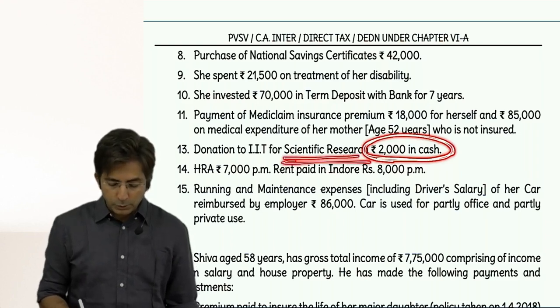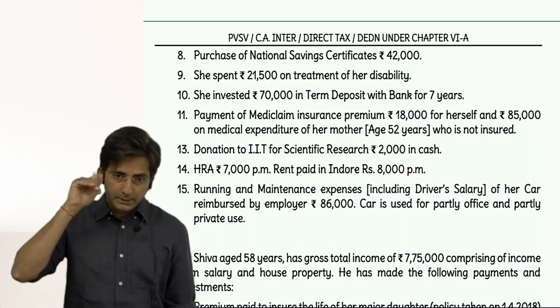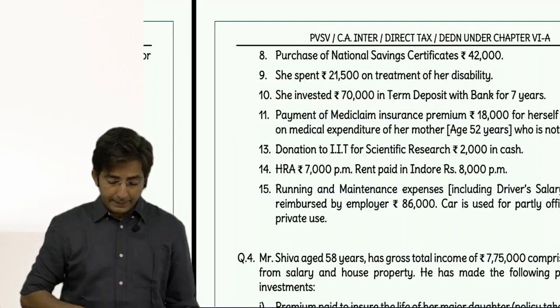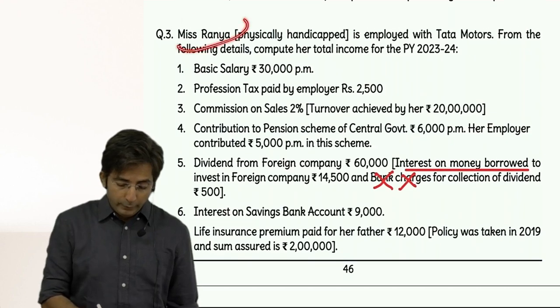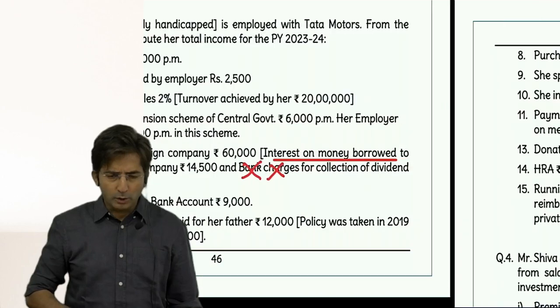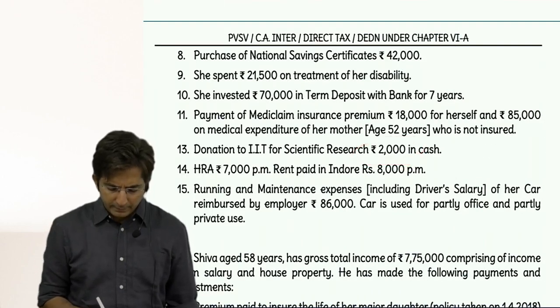But wait, where does research donation come? GGA. But for GGA, you should not have business. Check. Is Rania doing any business? No, she is a salaried employee. So not a businessman, we can take GGA. How much? Full 2,000.